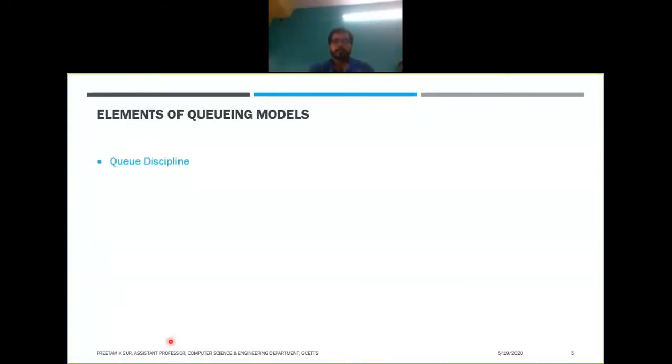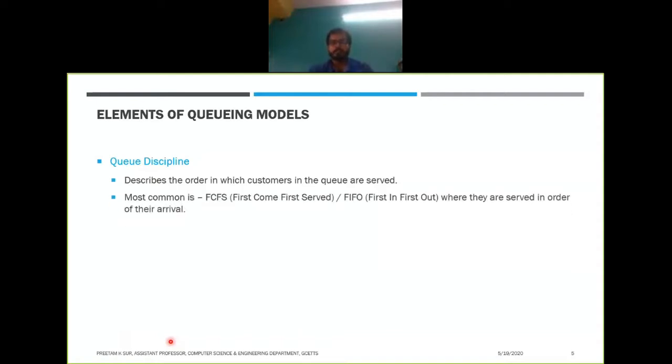The next element that we'll get to know is the queuing discipline. Queuing discipline describes the order in which the customers in the queue are served. The most general is the first come first serve discipline, where the customer at the front of the queue is served prior to the other customers.